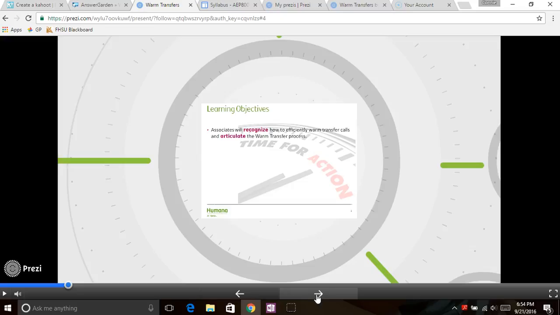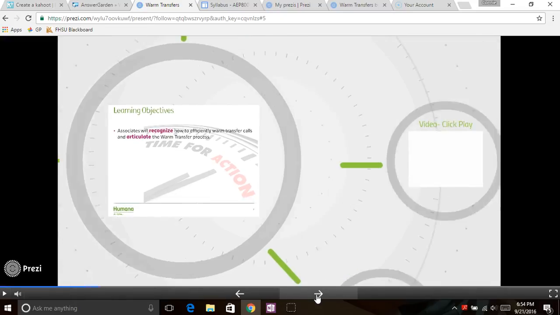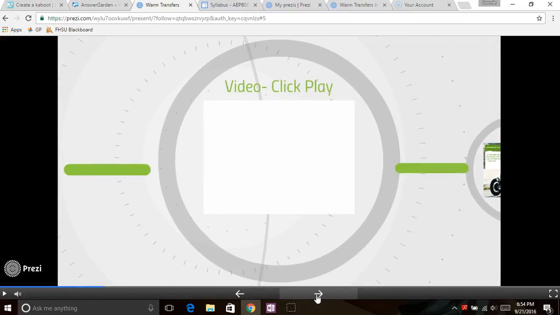Another great feature is what I'm going to show you next, which is the video options that are here. You can embed a video, and I'm going to show you a video that I've embedded here.